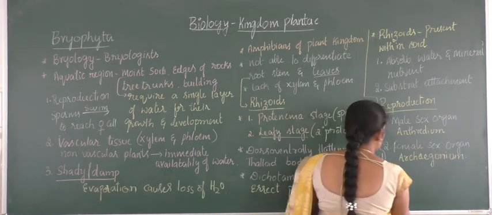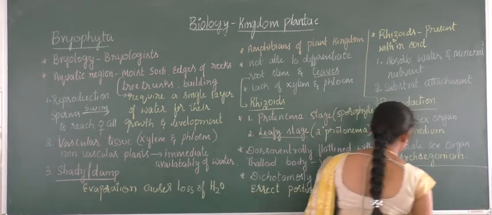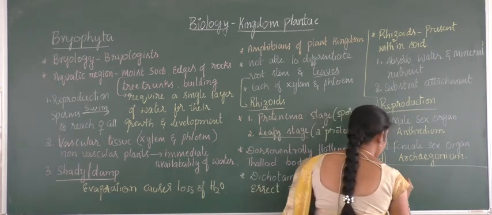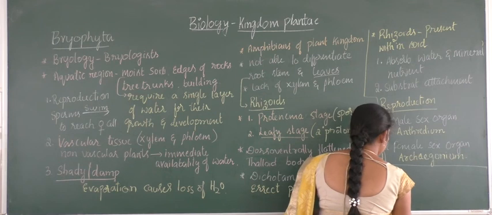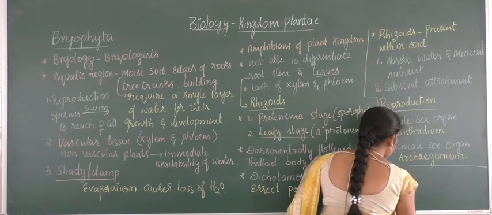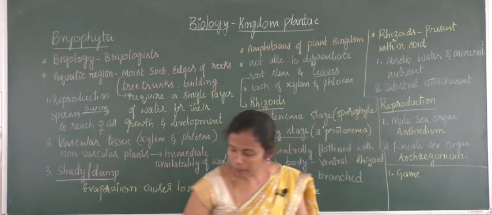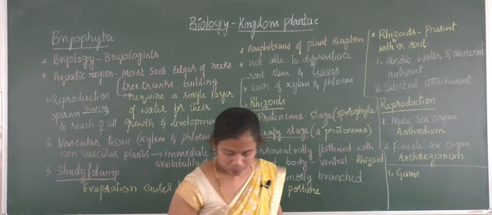And here the plant body of a bryophyte can be divided into a gametophytic part of the plant body. One is the gametophytic part of the plant body.